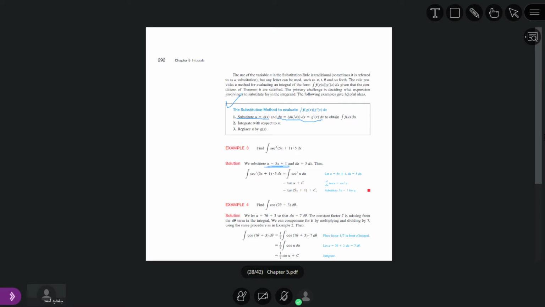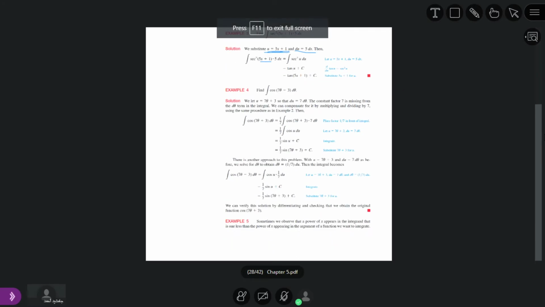After that, we take its derivative. What is the derivative of 5x plus 1? It is equal to 5. Then we shift dx to the other side, so du is equal to 5 dx. Then sec square 5x plus 1, because 5x plus 1 is equal to u, becomes sec square u, and 5 dx is du. So the integral becomes sec square u du. Now what is the antiderivative of sec square u? It is tan u.